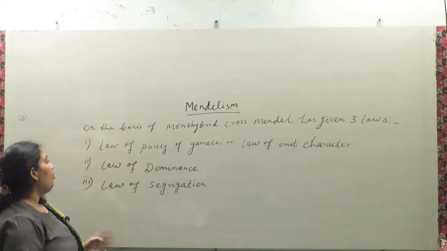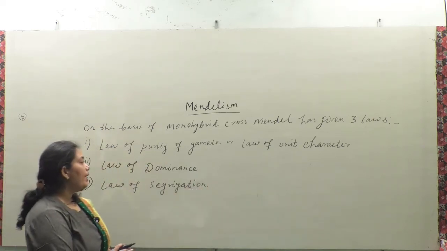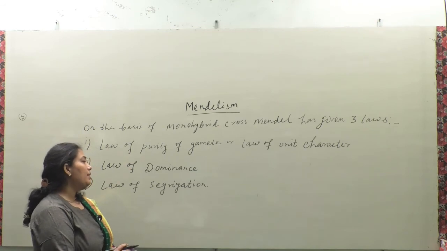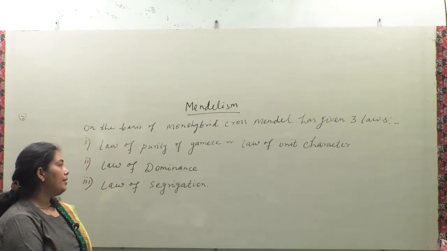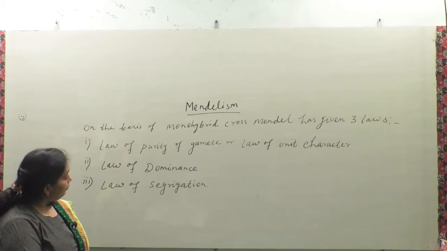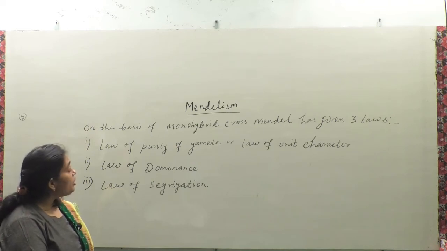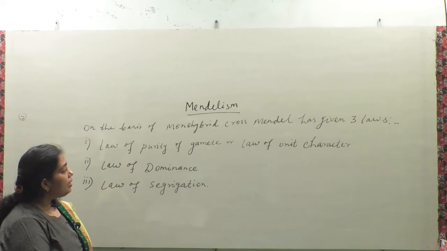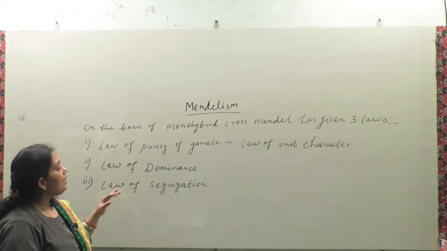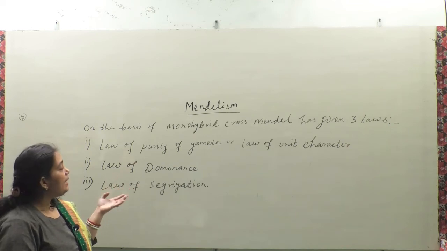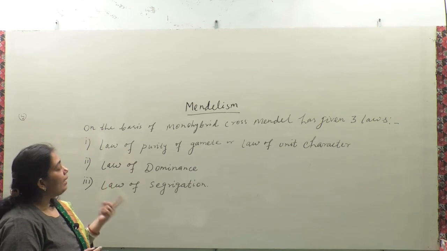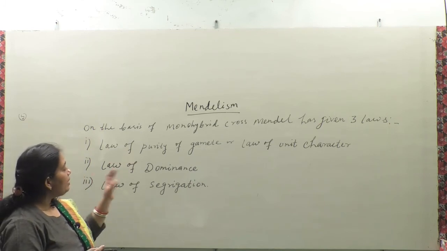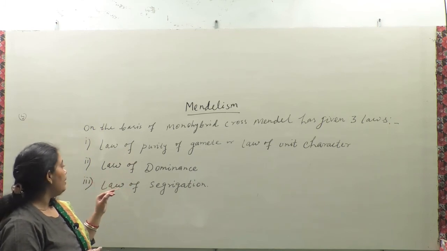In the first law, law of purity of gamete or law of unit character, all the gametes are pure for their character. They do not interact with each other during gamete formation. If 2 different genes are present, they do not interact with each other to form one gamete. So, all the gametes are pure for their own character.